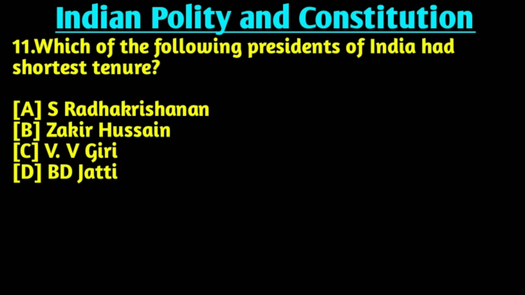Question number 11 is, which of the following President of India had shortest tenure? Right answer is option B, Zakir Hussain. Dr. Zakir Hussain served as the third President of India from 13 May 1967 until his death on 3 May 1969.